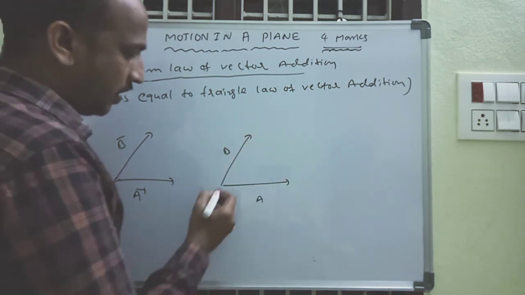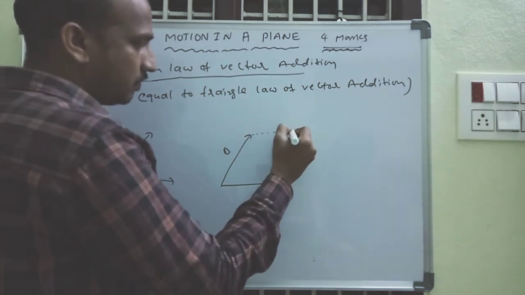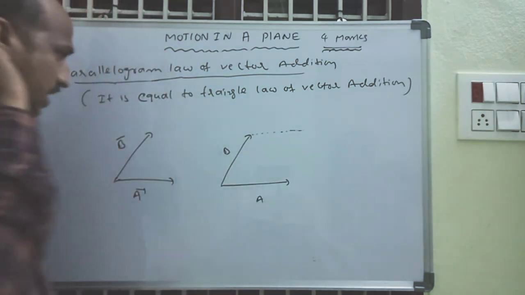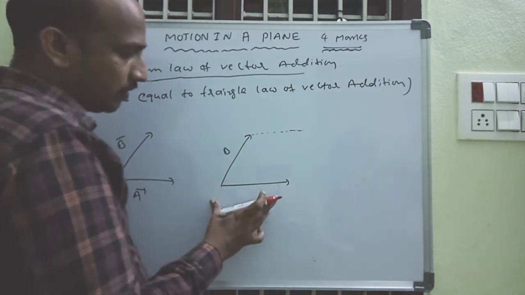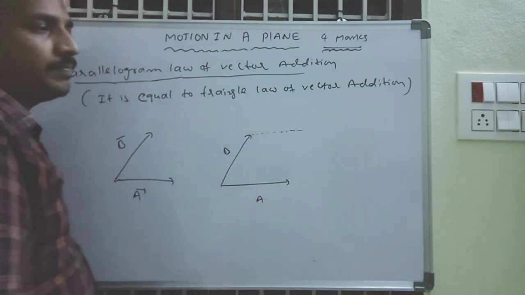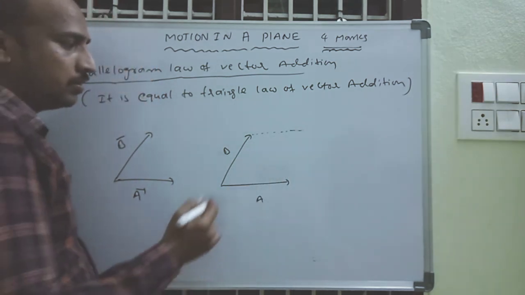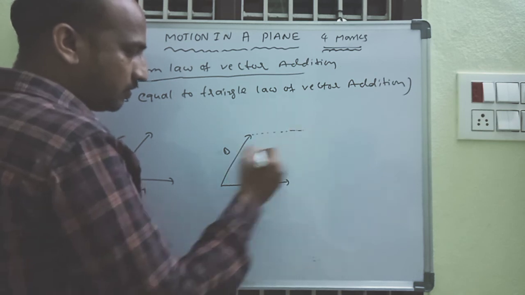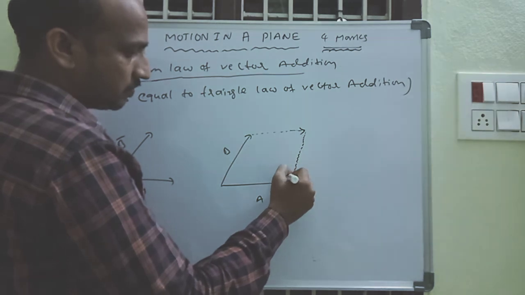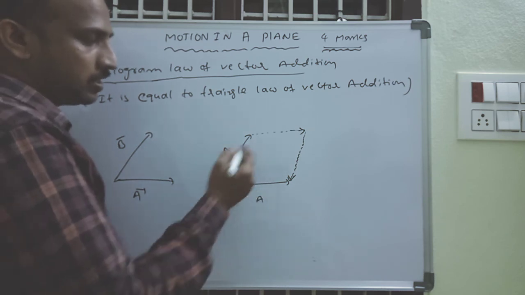Here I will take another vector, with equal magnitude and equal direction of A. It is nothing but the adjacent side of A. And take another vector, which is the adjacent side of B. So this is nothing but a parallelogram.